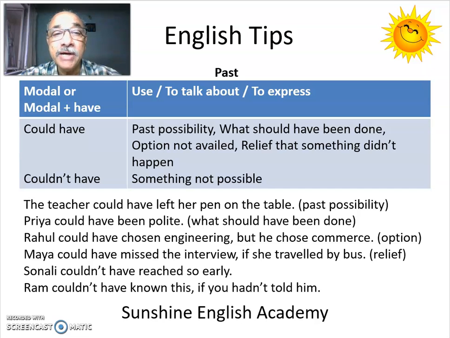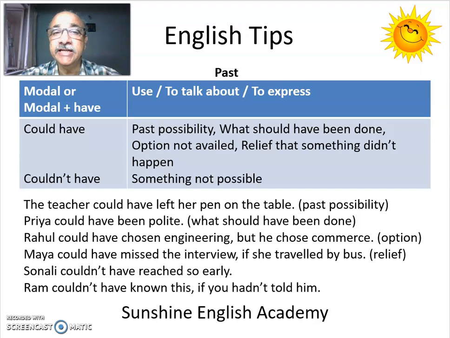If she traveled by bus, is an unreal condition. And the result of the unreal condition would have been Maya could have missed the interview. So here we use could have in the result clause. It could have happened, but it didn't happen. What a relief.